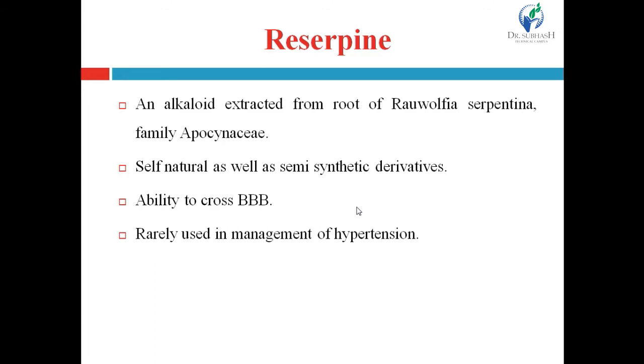They have good antihypertensive activity, and this drug has the ability to cross the BBB, the blood-brain barrier. Due to this, it produces significant central nervous system adverse effects. That's why it is rarely used in management of hypertension.